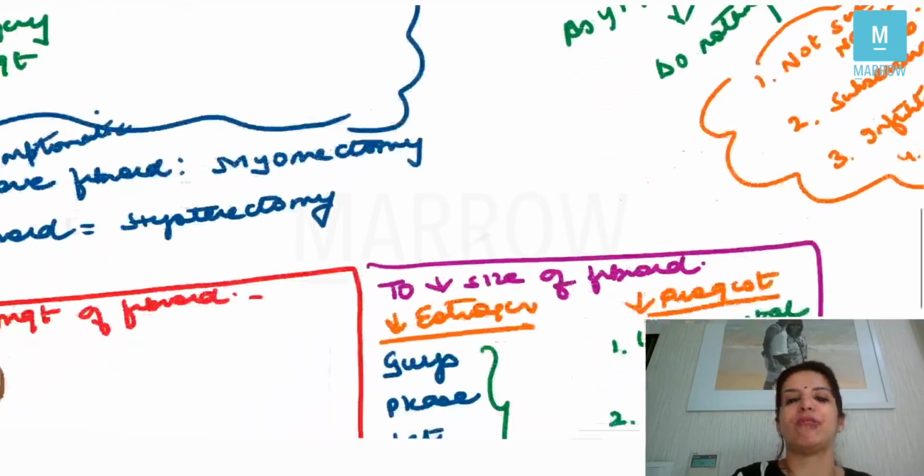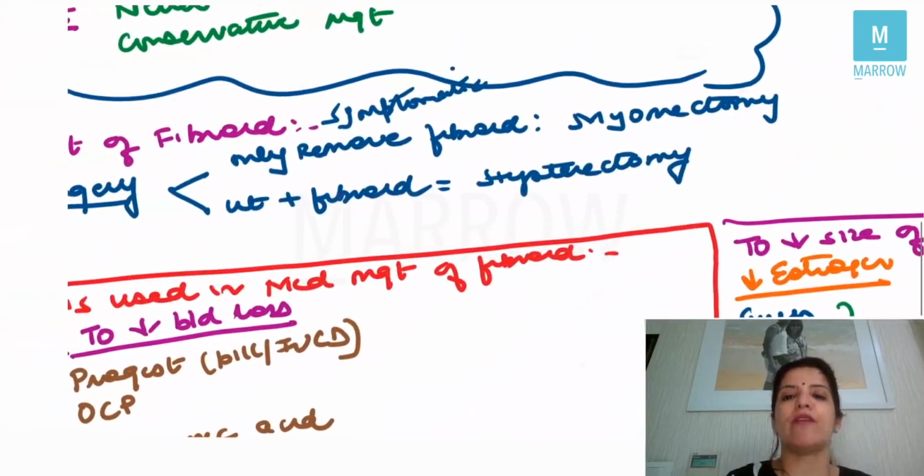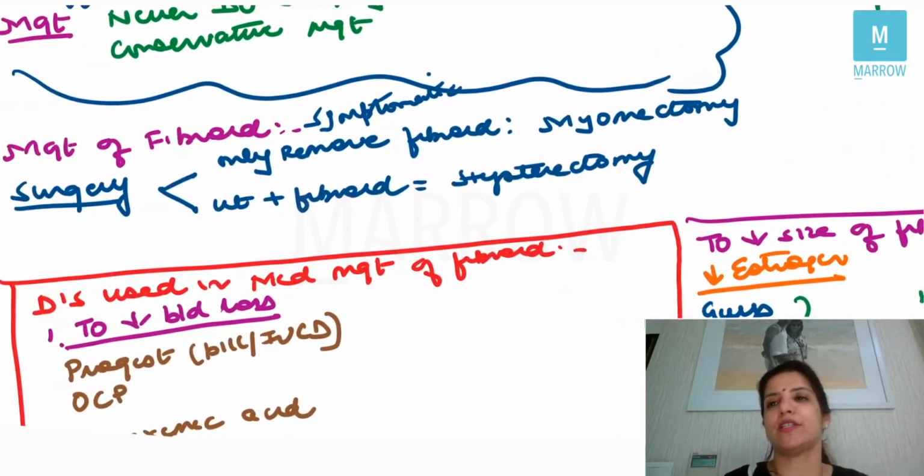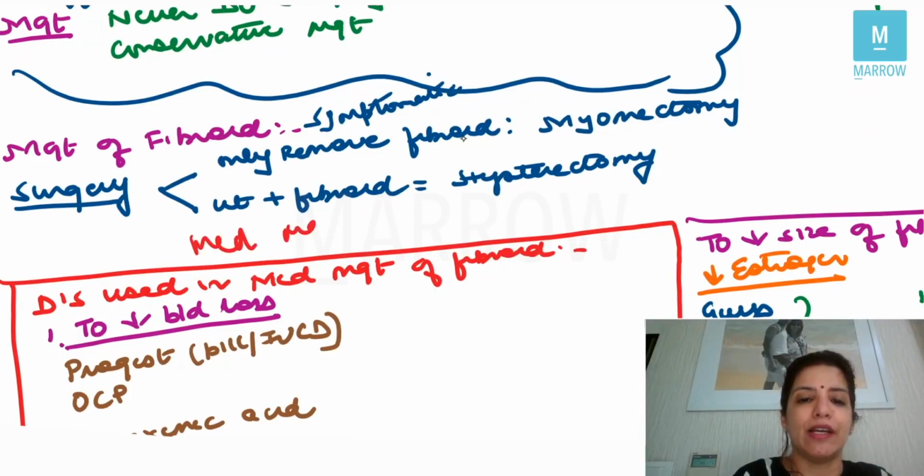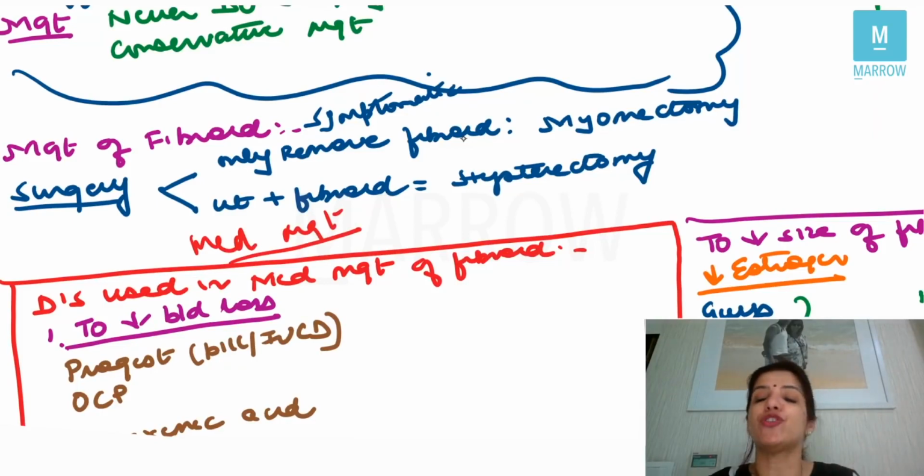For symptomatic fibroids, the best management is surgery. If you want to remove only the fibroid, then it is myomectomy. That is done in young females. And if older females, if you want to remove the uterus and the fibroid, then obviously the surgery is called hysterectomy. Medical management in fibroids is rarely done, and it is done only if patient refuses surgery or if there is any contraindication to surgery, or if you want to reduce the size of the fibroid before surgery, right? Otherwise, we don't go for medical management in a fibroid.